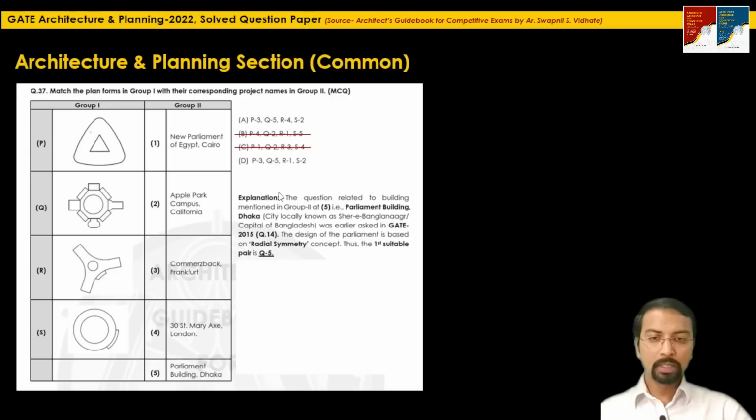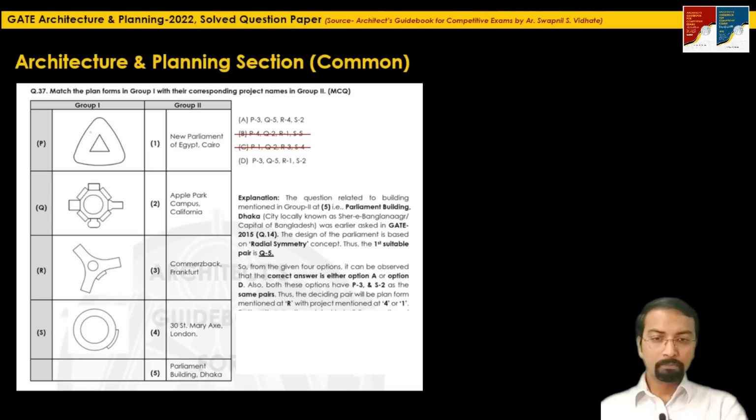Again, these two remaining options are showing P3 as common and S2 also as common. So the only remaining pair which will decide the final correct answer will be the plan form mentioned at R, whether it is matching with the building mentioned at 4 or with the building mentioned at 1.